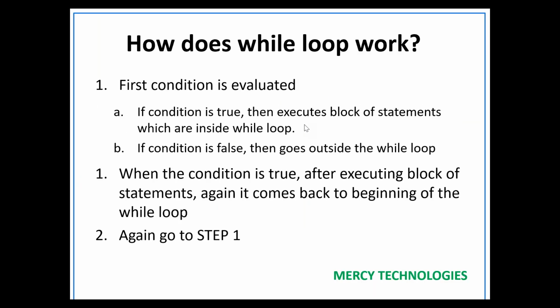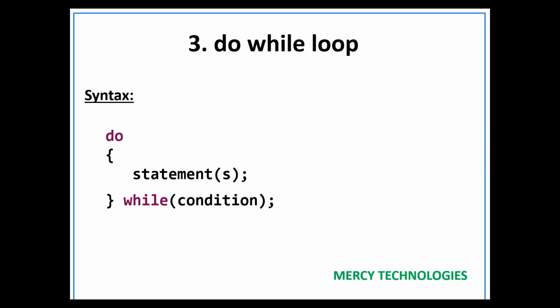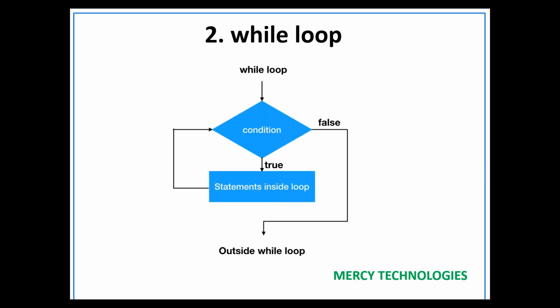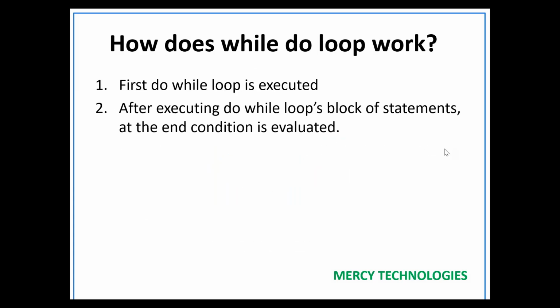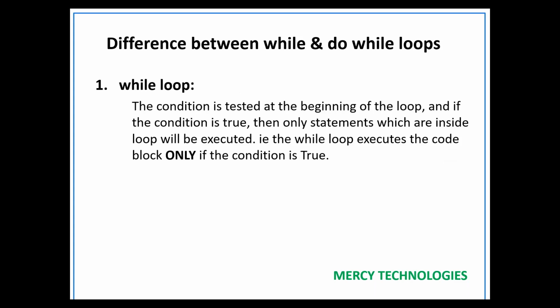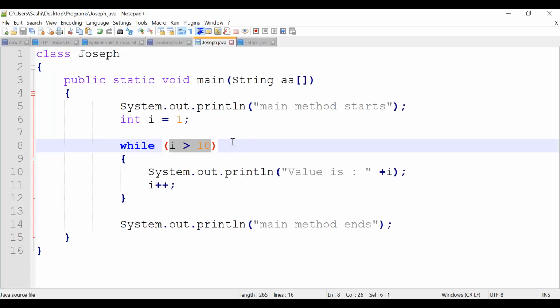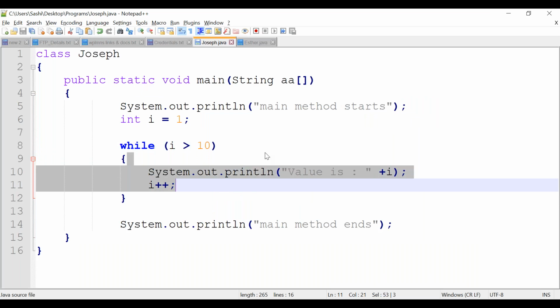We have seen it. In our flow diagram, if the condition becomes false, it will come out from the while loop. That's what we are seeing here. The condition is tested at the beginning only. If the condition becomes false, come out. We cannot guarantee that the loop will be executed even one time. Here, because the condition is false, it is not executing even one time, it just comes out.